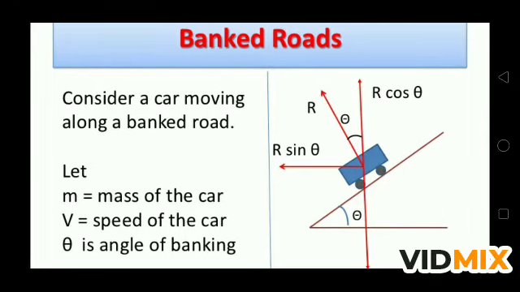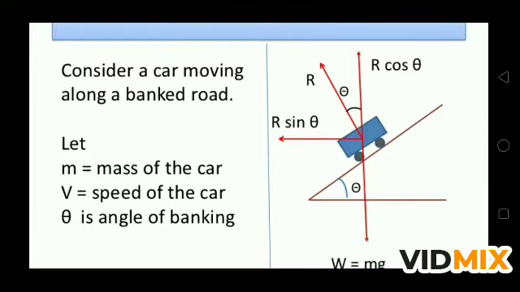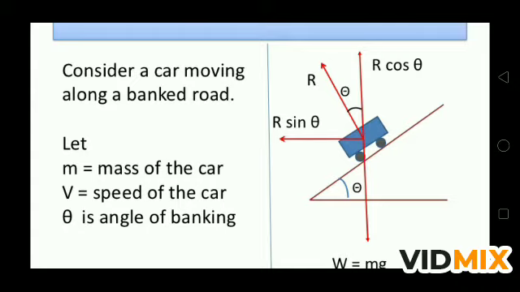Now consider a car is moving along a banked road with a certain velocity. Mass of the car is m, v is the speed of the car, and theta is the angle of banking. And this diagram is now very clear. R is resolved into two components, R cos theta and R sin theta. R cos theta is balancing the mg, and R sin theta is giving the necessary centripetal force.